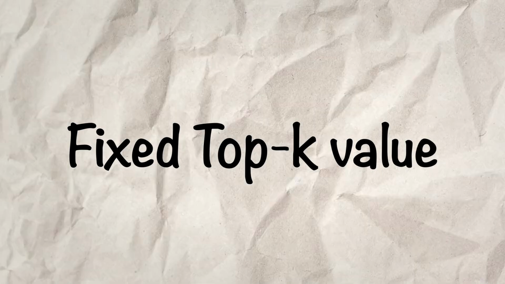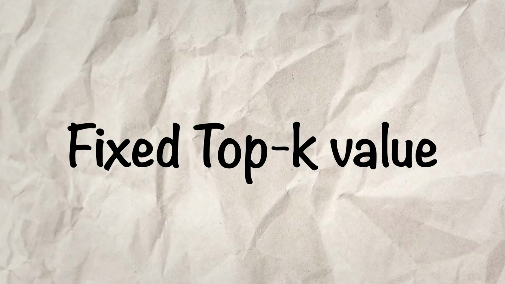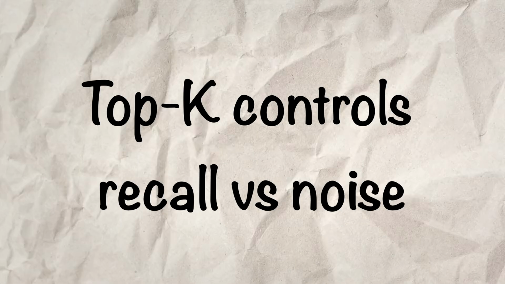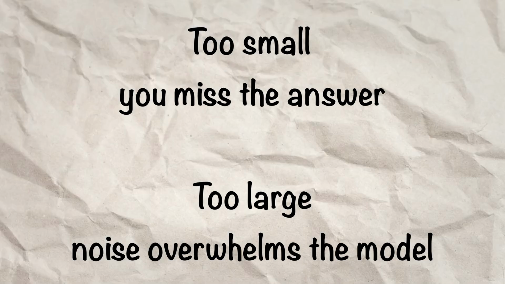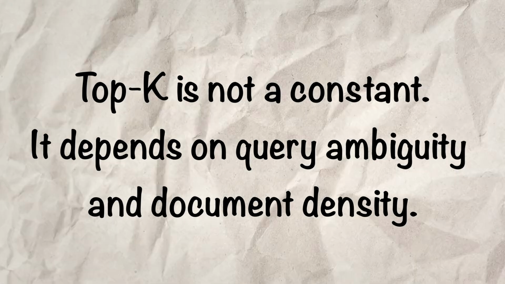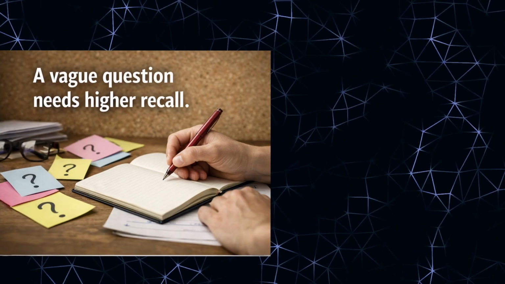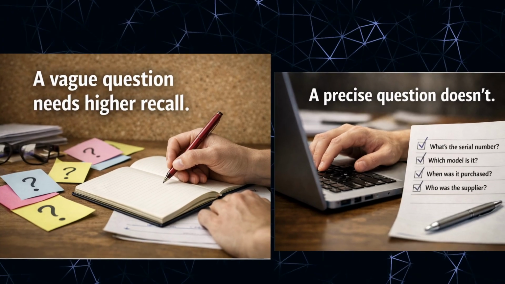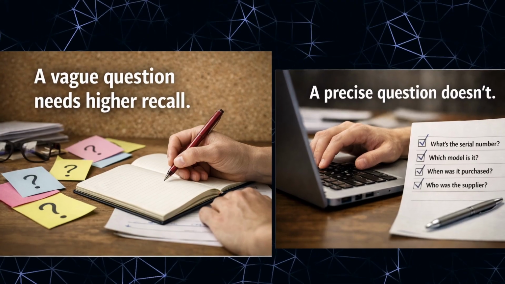Most RAG systems pick a top K value once and never think about it again. Top 5, top 10, top 20, completely static. But top K controls recall versus noise. Too small, you miss the answer. Too large, noise overwhelms the model. Here's the key insight: top K is not a constant. It depends on the query ambiguity and the document density. A vague question needs higher recall. A precise question doesn't. Static top K silently breaks the retrieval and the model gets blamed for it.